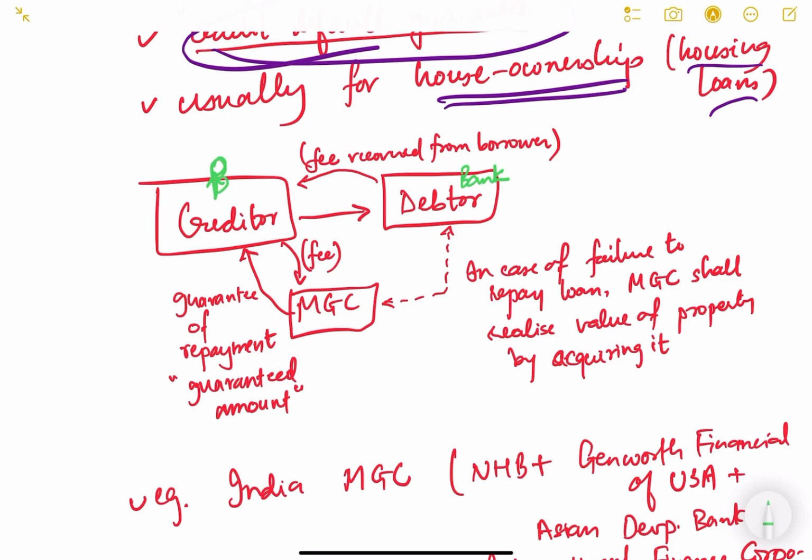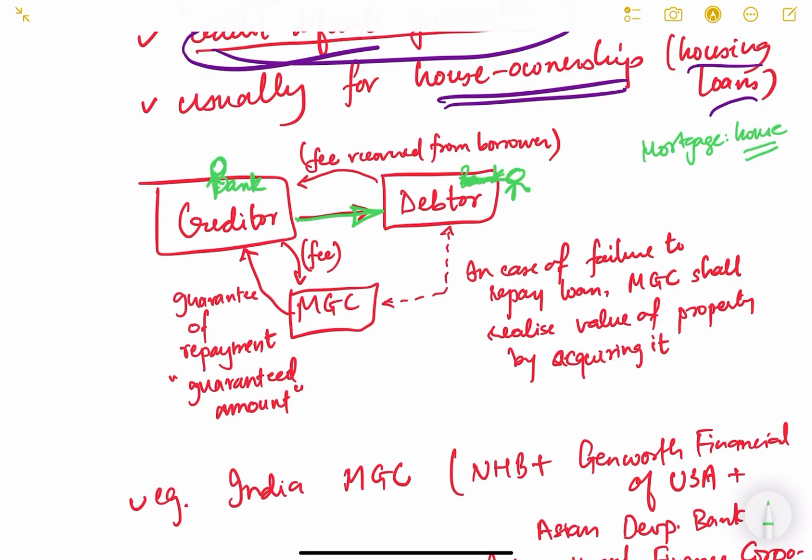The creditor is the bank, and there is this person who has taken the loan. Now the bank has given him the loan. What is a mortgage? Mortgage basically means the security. So in a housing loan, the house itself is the mortgage.